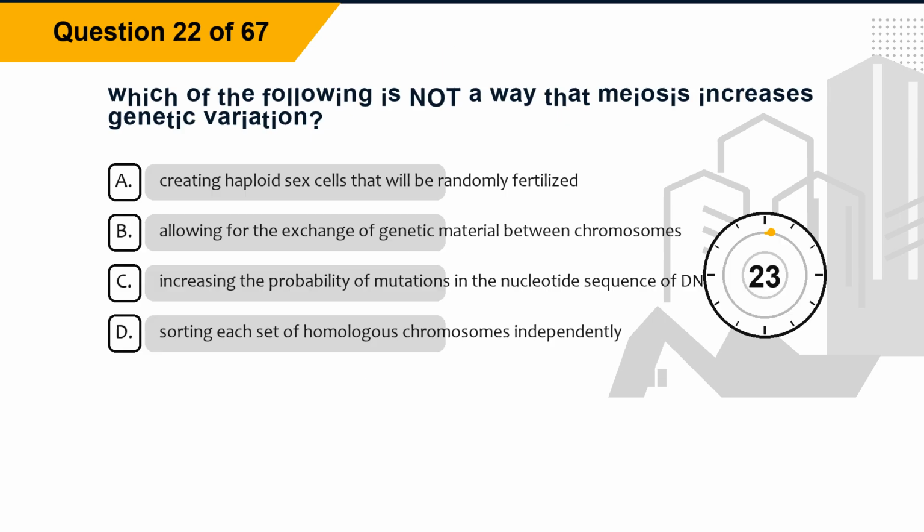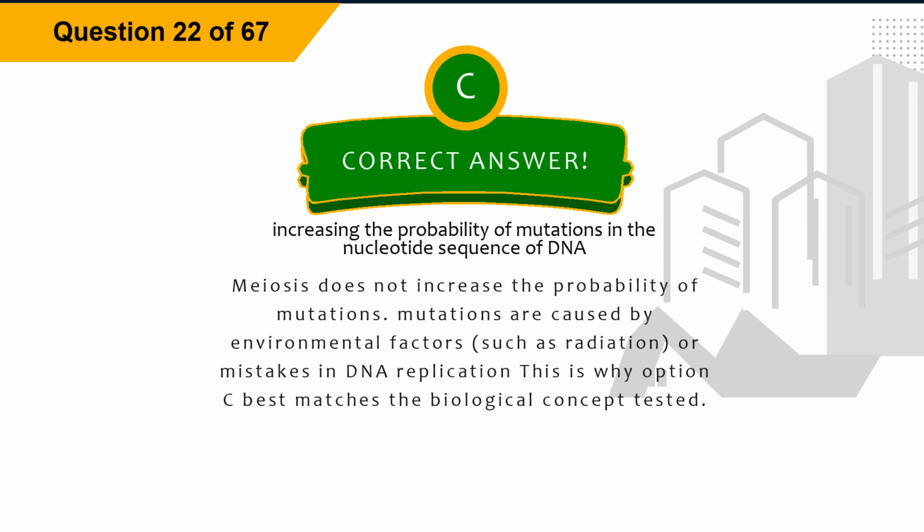Question 22. Which of the following is not a way that meiosis increases genetic variation? Option A, creating haploid sex cells that will be randomly fertilized. Option B, allowing for the exchange of genetic material between chromosomes. Option C, increasing the probability of mutations in the nucleotide sequence of DNA. Option D, sorting each set of homologous chromosomes independently. The correct answer is option C, increasing the probability of mutations in the nucleotide sequence of DNA.